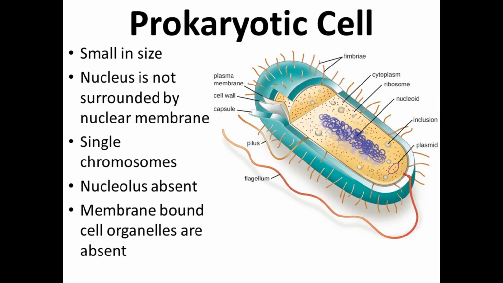Prokaryotic cells contain a single chromosome. The nucleolus, which is present in the center of the nucleus, is absent in prokaryotic cells.